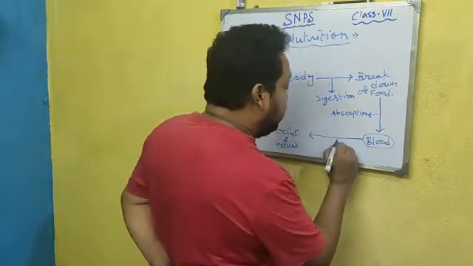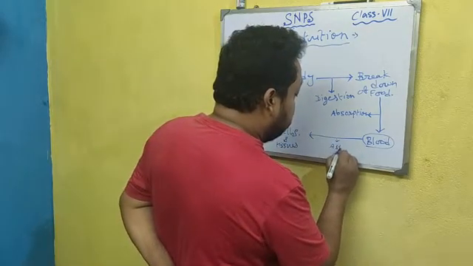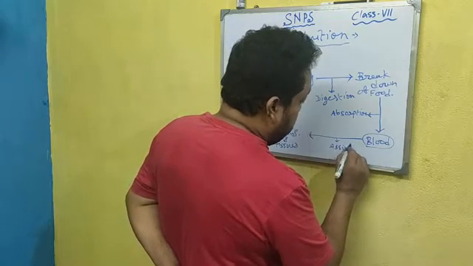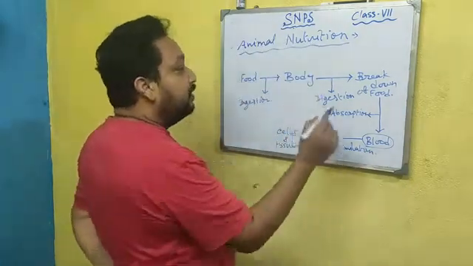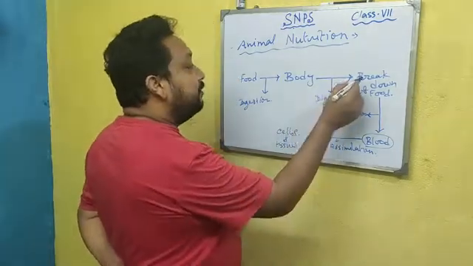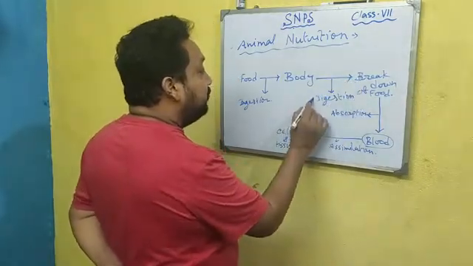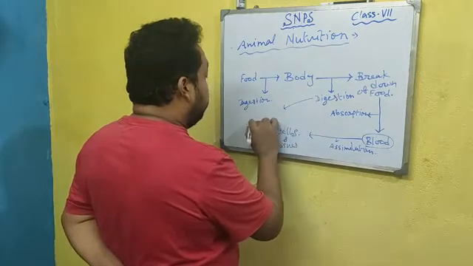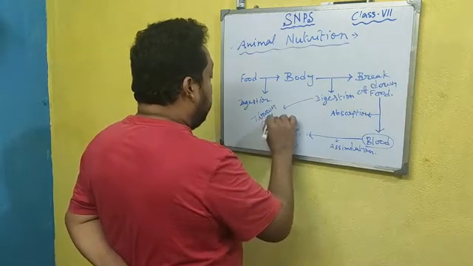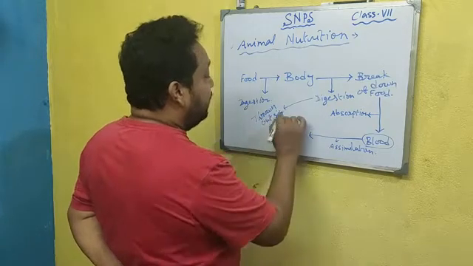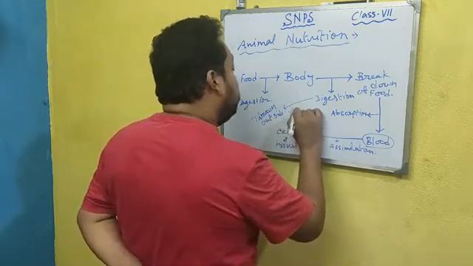This step is known as assimilation. And after the digestion, the undigested part is thrown outside the body. That is known as egestion.